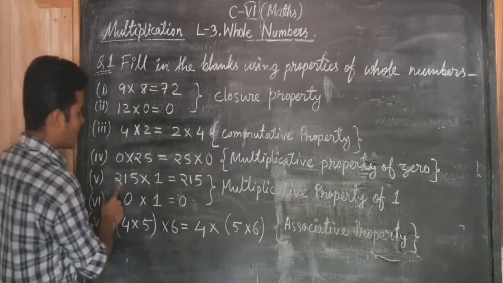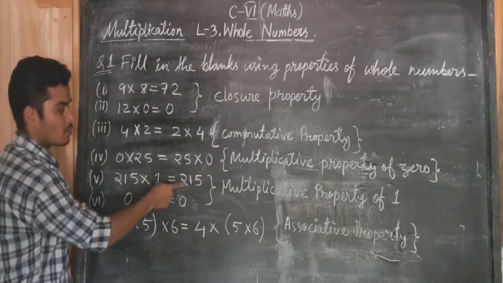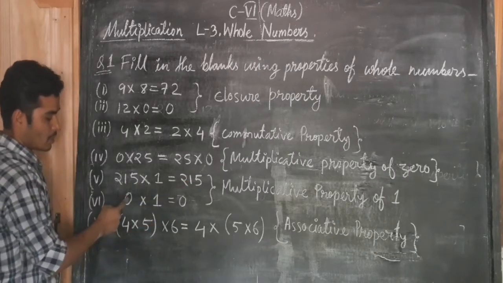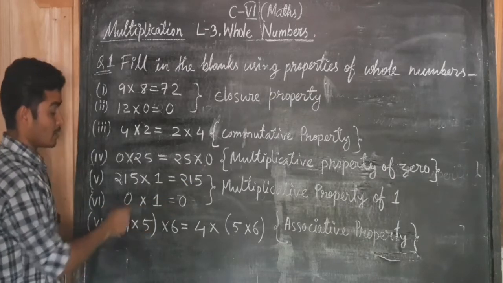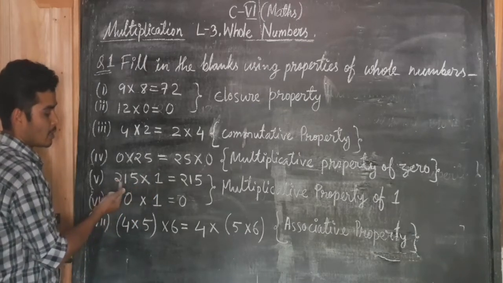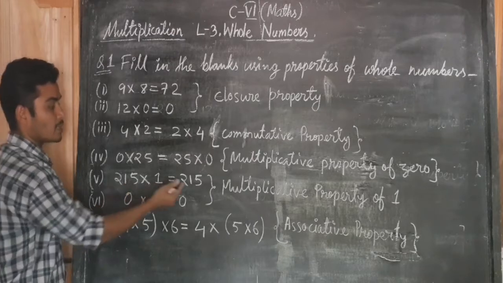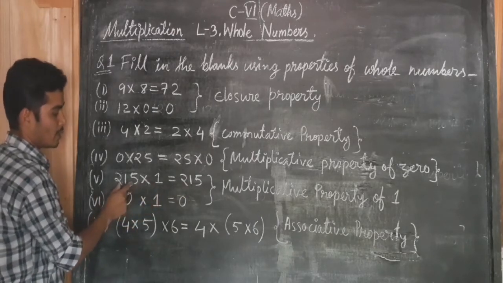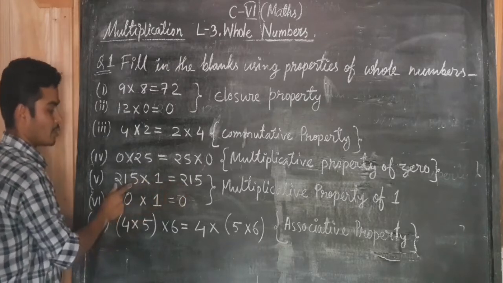You can see 215 into 1 is equal to 215. Again you can see 0 into 1 is equal to 0. If you multiply 1 with any number, then we get the number itself as the answer. I multiply 1 with 215 and I get the number itself.